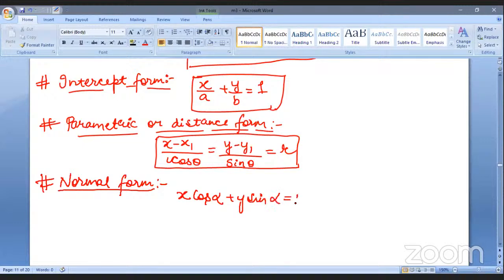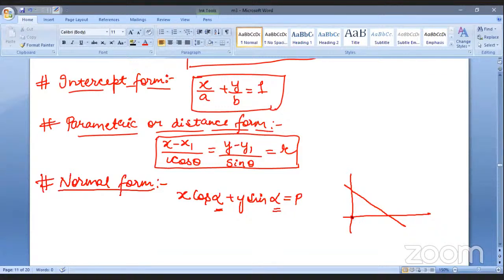Cool. Very correct. So here, this alpha is the angle. Here we know that if there is the Cartesian plane and here's a line like this, the equation of which we are finding out, right?